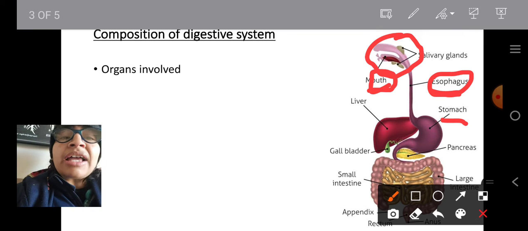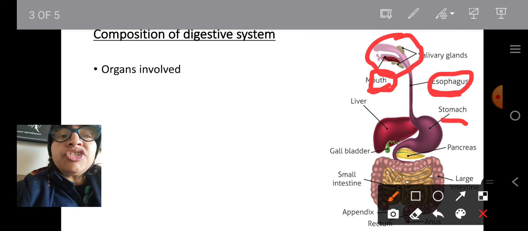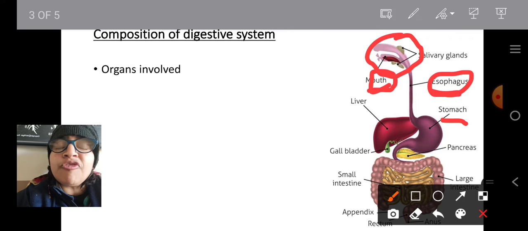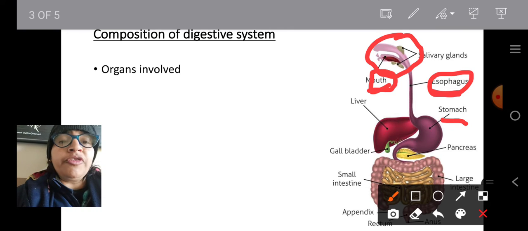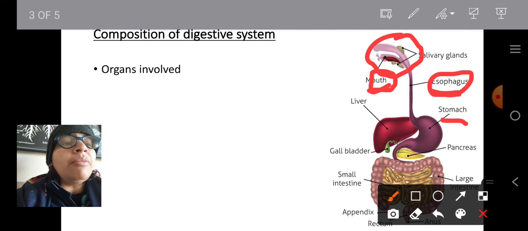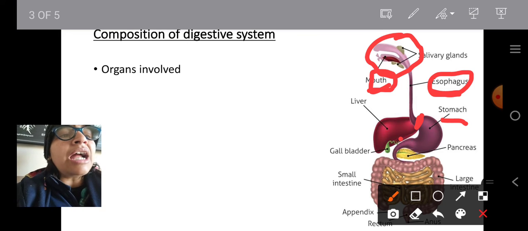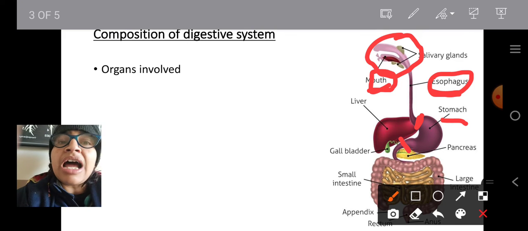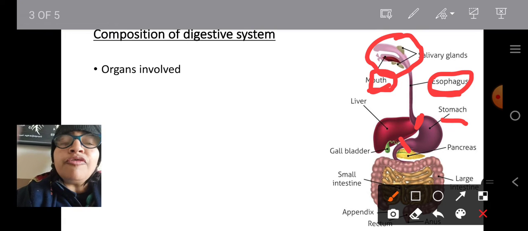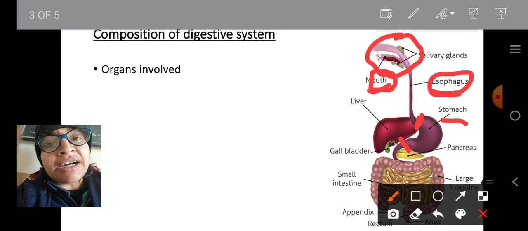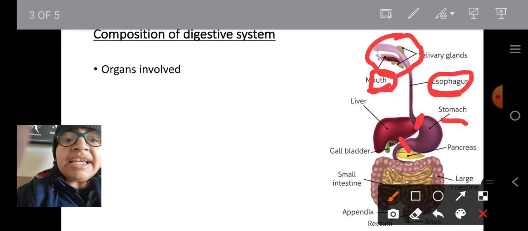This esophagus is only muscular in nature, performing peristaltic movements and pushing the food forward only. After that, at the entry of the stomach and the exit of the stomach, we have muscular flap-like structures called sphincter muscles, which regulate the entry or exit of food through the stomach.